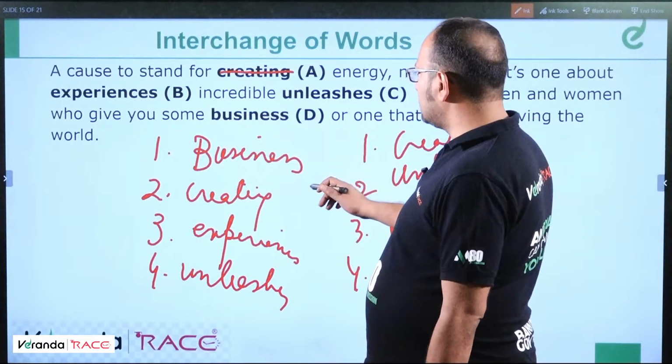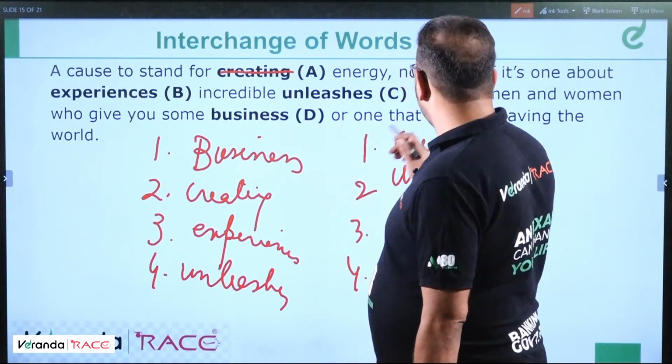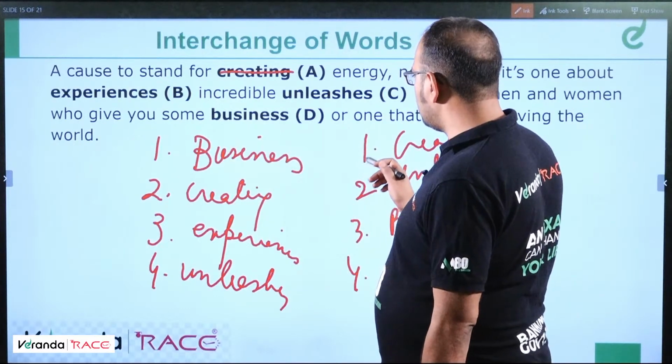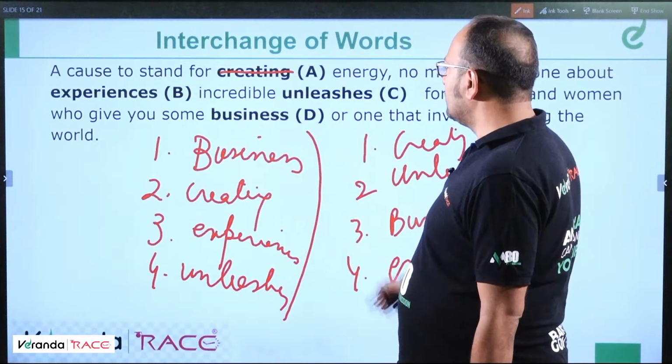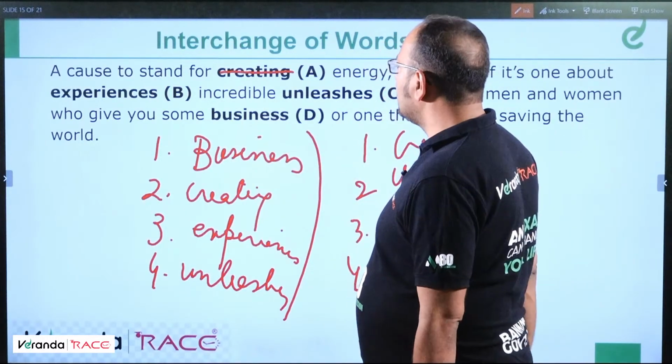So creating incredible experiences for the men and women who give you some unleashes, or the one. So this is the correct answer, students. So we can do nothing about it. So the answer should be B,